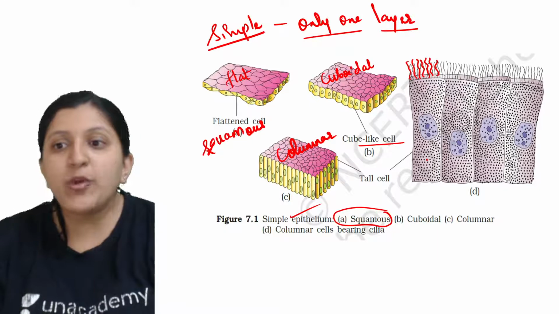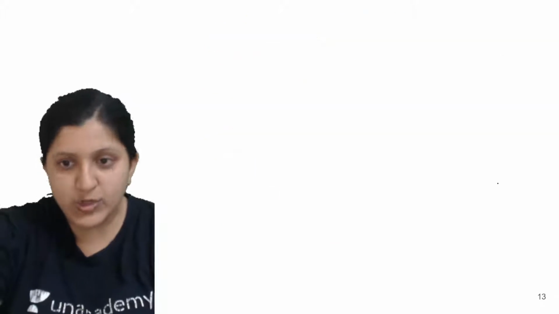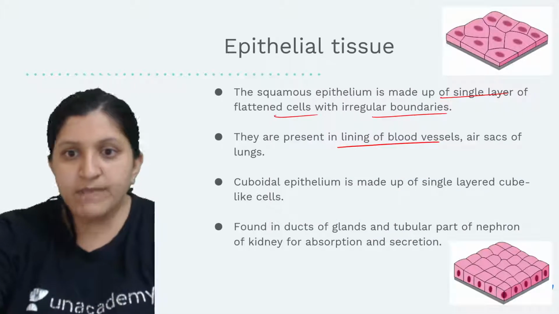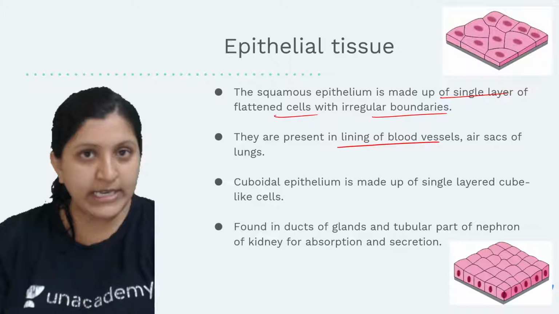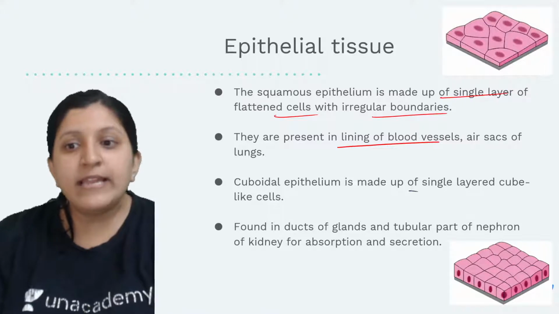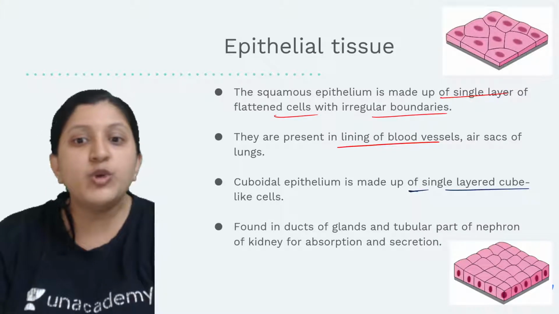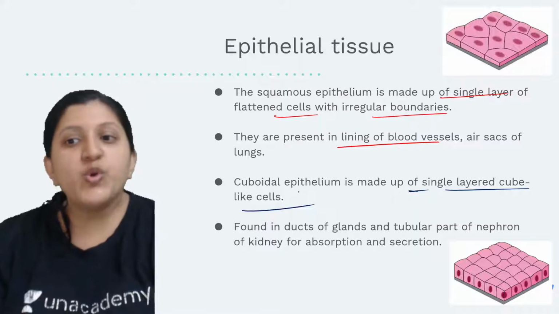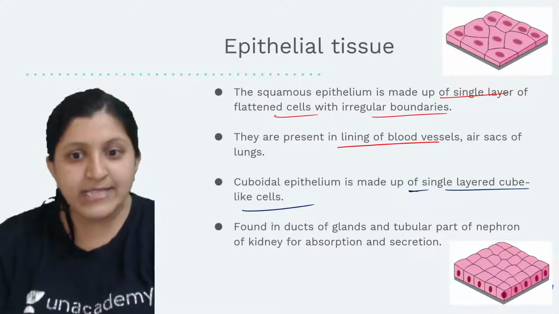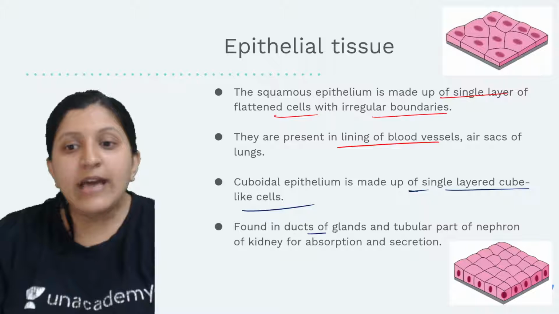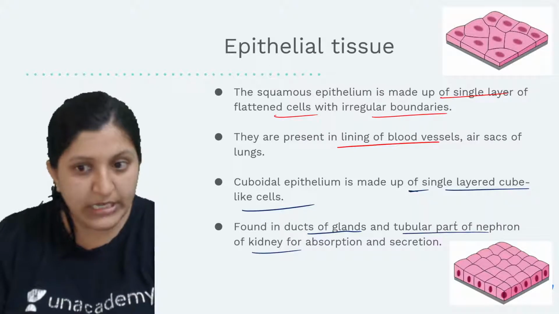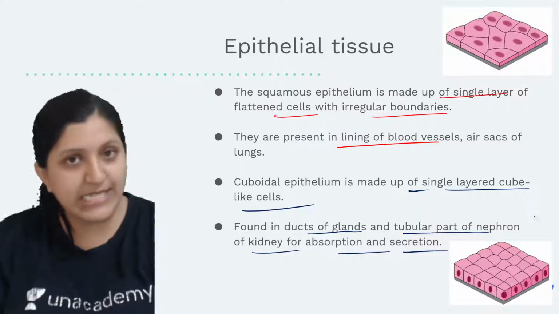I'll also explain where exactly these cells are present. So let's see all of this. Okay, now the cuboidal epithelium. Cuboidal epithelium is made up of single-layered cube-like cells. You can find these cube-like cells in the ducts of a gland and the tubular part of the nephron of a kidney, for absorption as well as secretion.